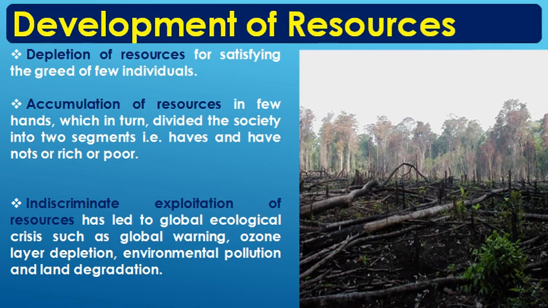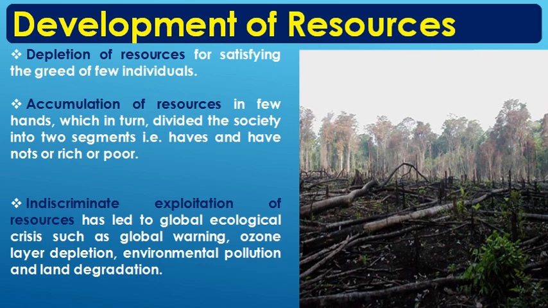The indiscriminate exploitation of resources also led to a global ecological crisis. By now we understand a global economic crisis because of COVID and the health crisis. Similarly, if there is over-exploitation of resources, it can lead to a global ecological crisis. One such thing is global warming, and we are already seeing symptoms of it. What will happen in this?